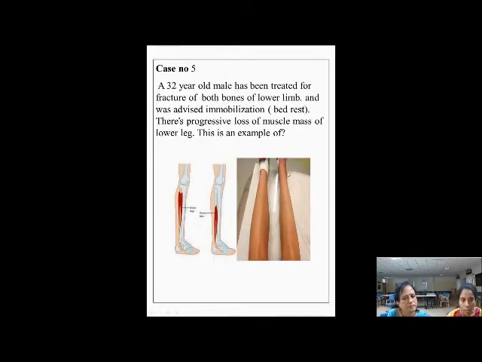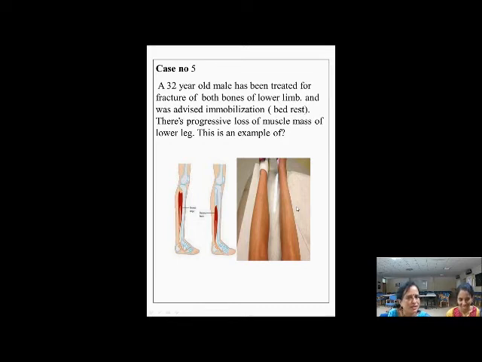A 32-year-old male has been treated for fracture of both bones of the lower limb and was advised immobilization, that is bed rest. So there was progressive loss in the muscle mass of the lower legs. So this is an example of what? Yeah, I would have given them this task, to identify what has happened. That is nice.